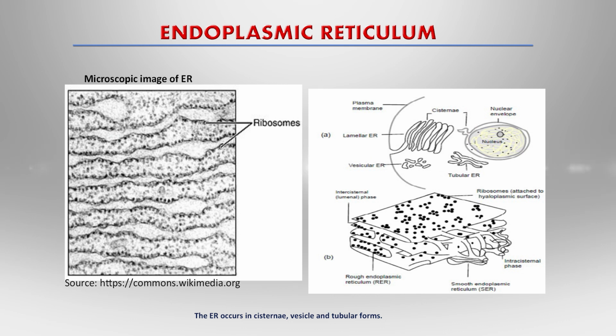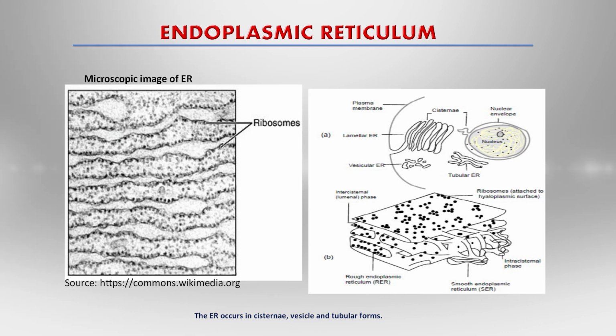This slide shows an electron micrograph of the endoplasmic reticulum. The rough endoplasmic reticulum has ribosomes attached to its surface, and the tubular form has no ribosomes, which is called the smooth endoplasmic reticulum. On the basis of these two forms, they perform specific functions.